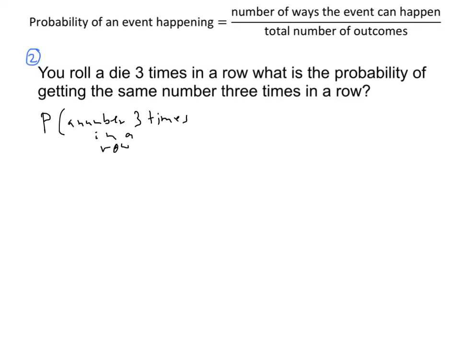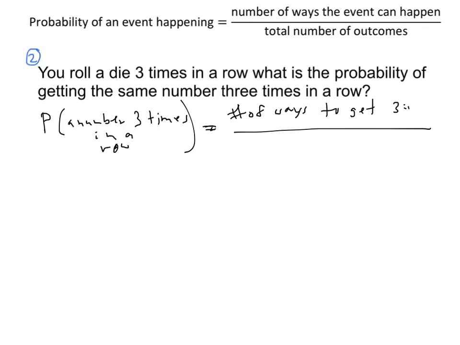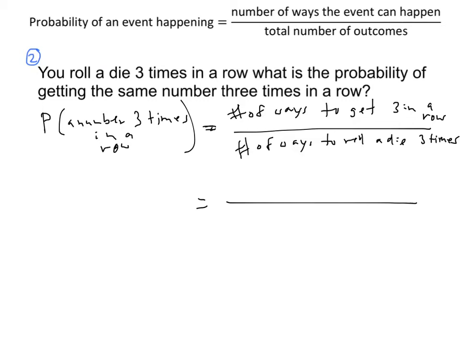All right, sorry, this is kind of messy. All right, so what would this be in words? Well, it's going to be the number of ways to get 3 in a row, or I should say the same number 3 times in a row, over the total number of ways to roll a die 3 times. Okay?